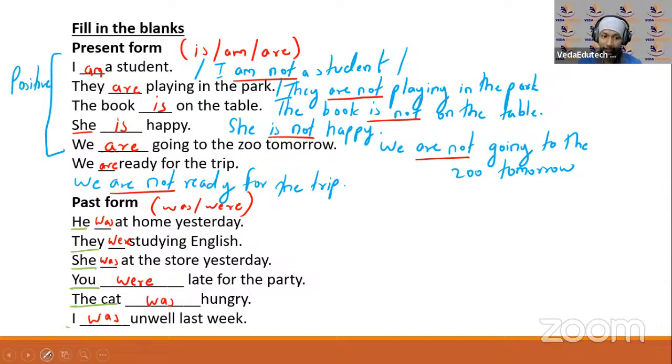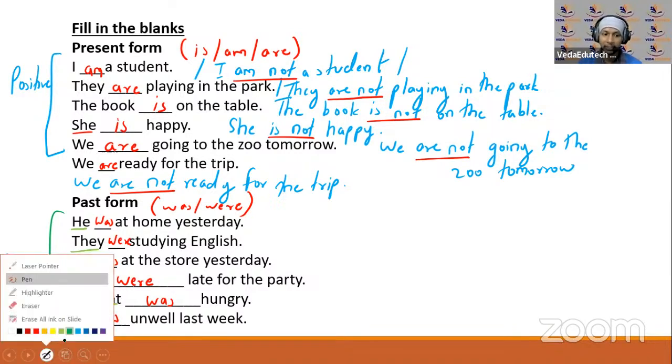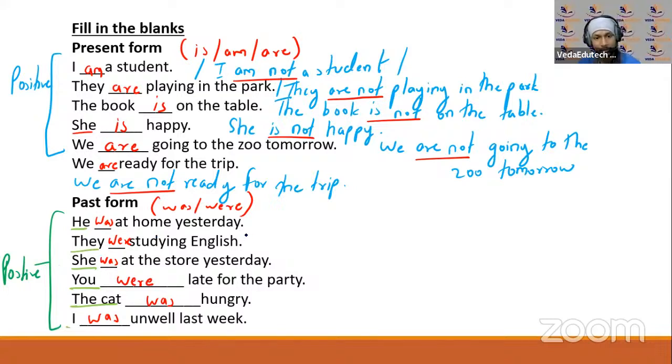Okay, now your task is to write these sentences in negative forms. आपका टास्क ये होगा इन्हीं सब sentences को, ये पॉजिटिव में है, आपको इसे नेगेटिव में लिखना पड़ेगा. ठीक है, तो नेगेटिव के लिए मैंने यहाँ पे ब्लू कलर यूज किया है प्रेजेंट फॉर्म्स के लिए. The same thing I will be writing here regarding the negative forms also. He was at home yesterday. गेस करके बताइएगा. You can write it down.